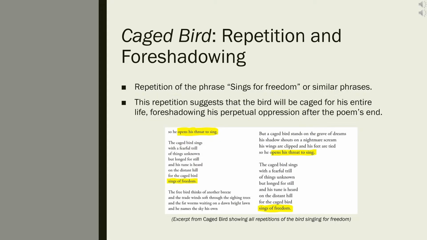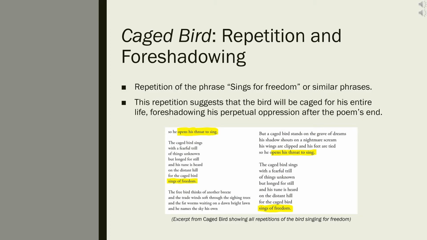Rather than utilizing rhetorical questions to give the message poignancy, Angelou allows the audience to build these questions independently after processing the bird's eternal plight. With a theme of racial discrimination, Caged Bird has an inherently troubling mood, accentuated by the use of repetition, which foreshadows perpetual oppression. The repetition of the caged bird singing for freedom throughout the entire poem implies that his life will be forever restricted, which is a fundamentally troubling reality.